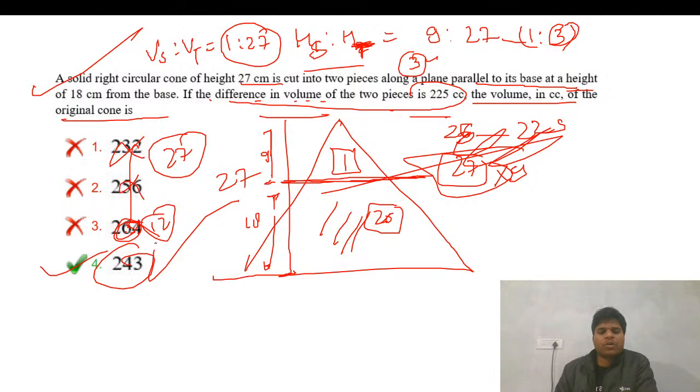This is not a multiple of 9. This is not a multiple of 9. Only this number is a multiple of 9. We don't even need to check for 27. We just check for the multiple of 9.